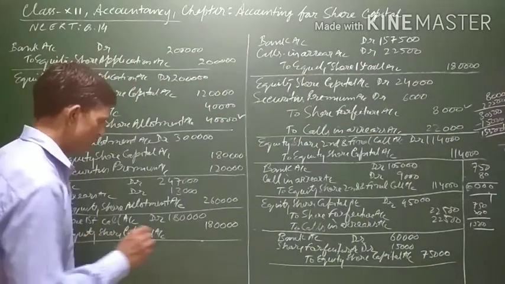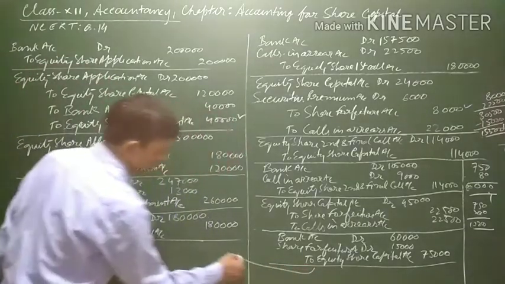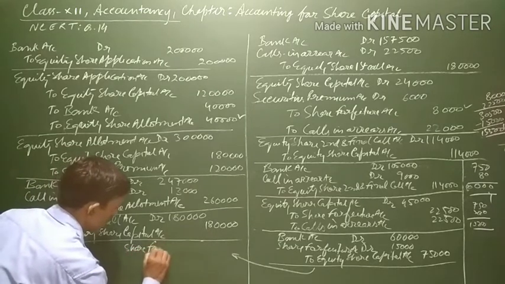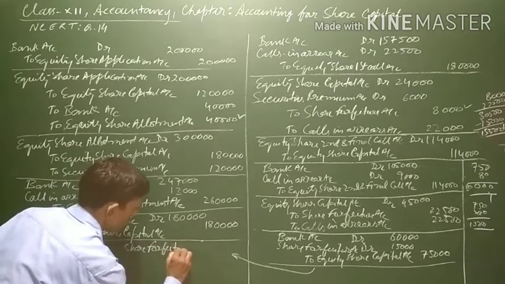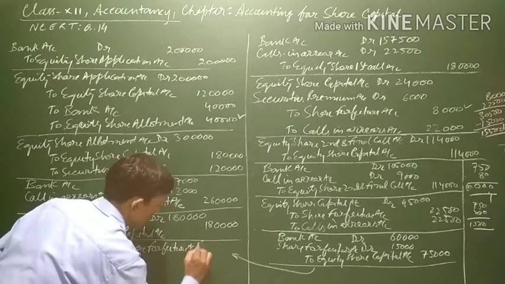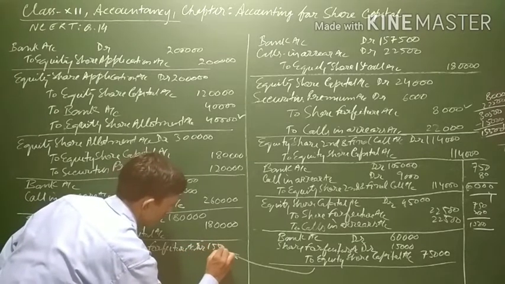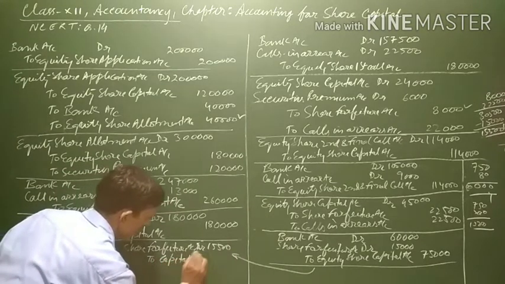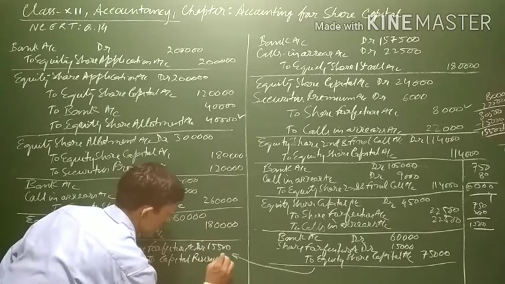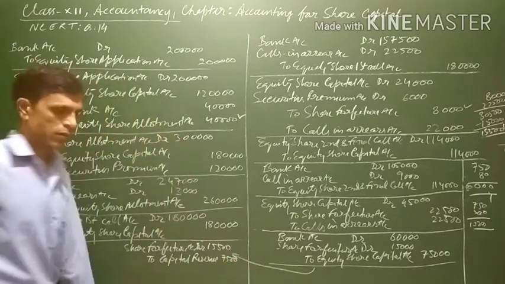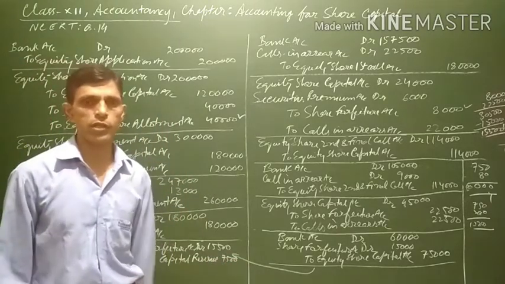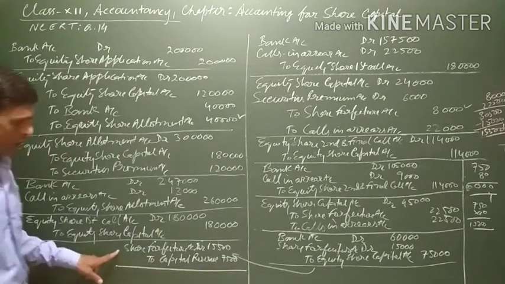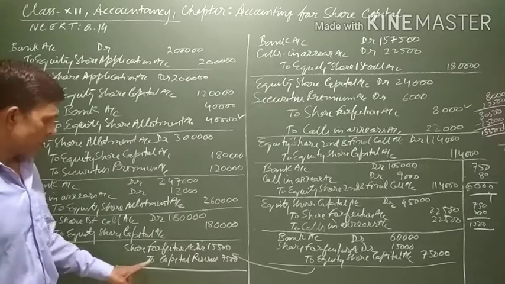to capital reserve. The entry will be, after this, the entry will be share forfeiture account debit 15,500 to capital reserve. In the next video, we will solve some further comprehensive questions, and narration you can write here, being balance of share forfeiture transferred to capital reserve.